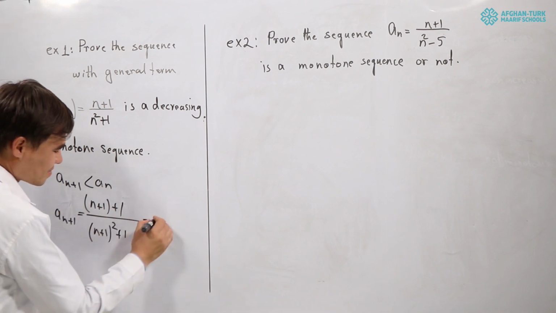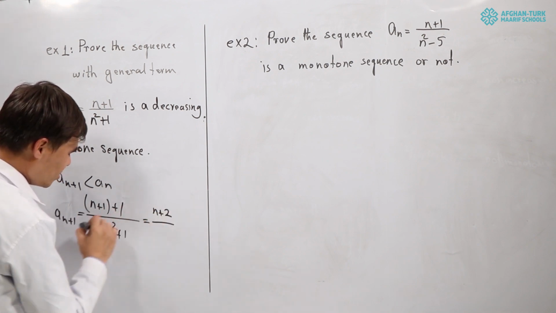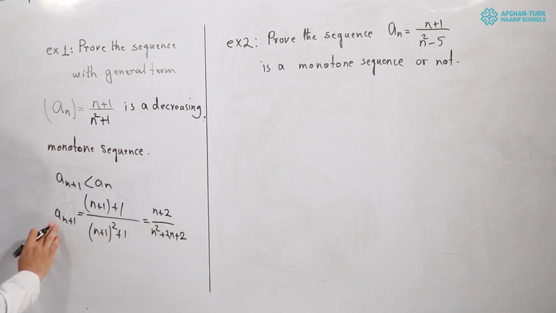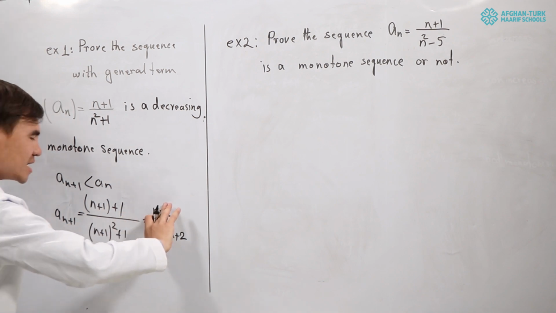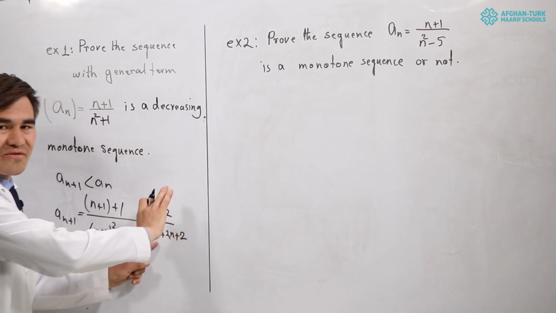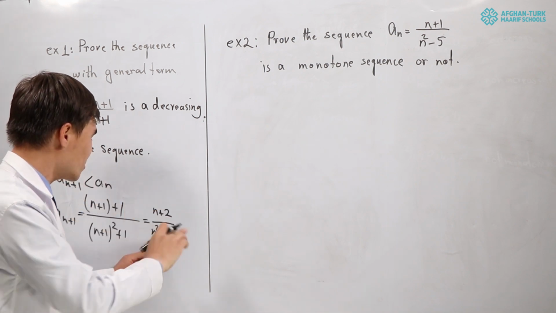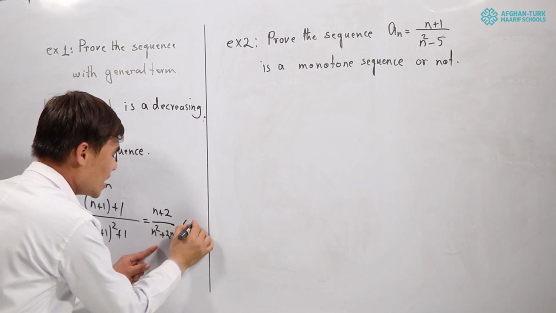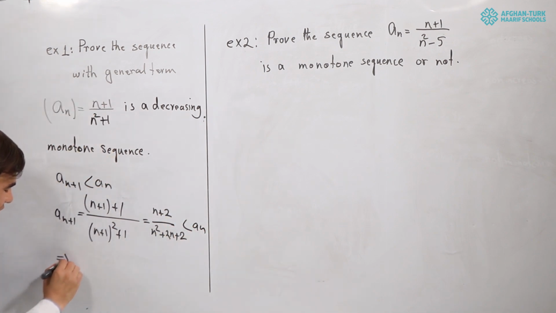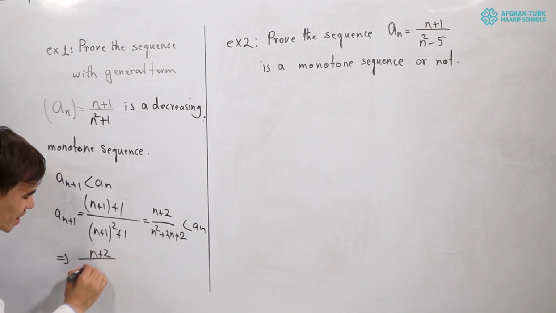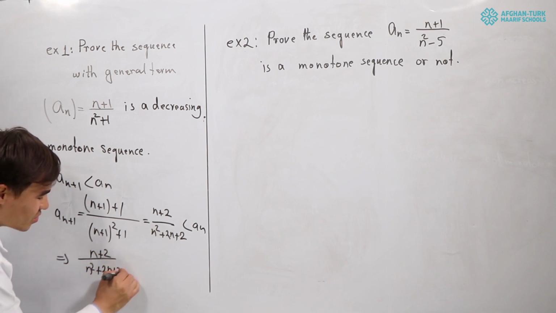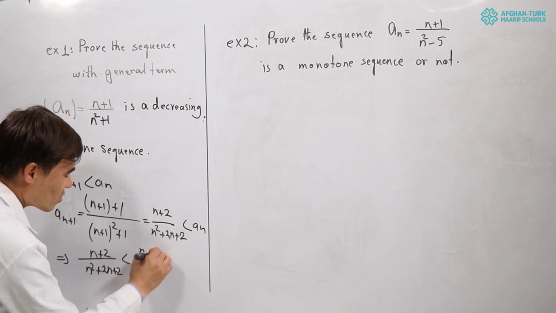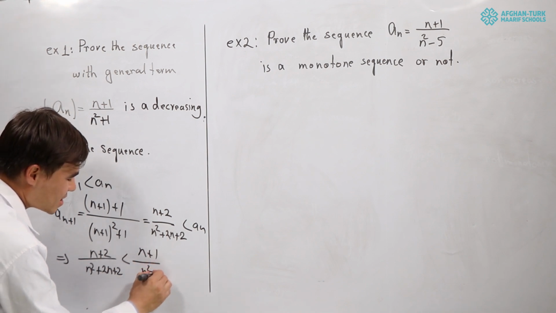Here we will have n plus 2 over n squared plus 2 times n plus 2. This is a sub n plus 1. Is this term, which we found after substituting n plus 1, smaller than a sub n or not? Let's check. n plus 2 over n squared plus 2n plus 2 must be less than n plus 1 over n squared plus 1 to be decreasing.